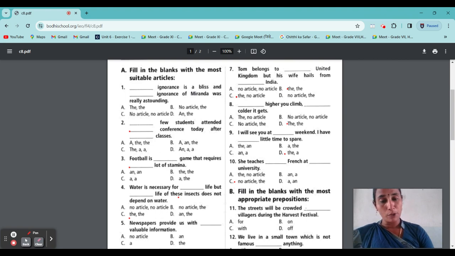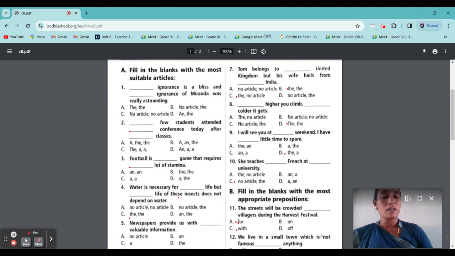On is a preposition of place. Here they say the villagers, the village people. So surely it will be for or with. The streets will be crowded with the villagers during the harvest festival.